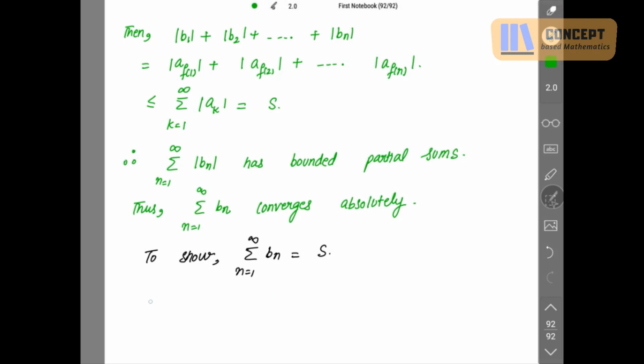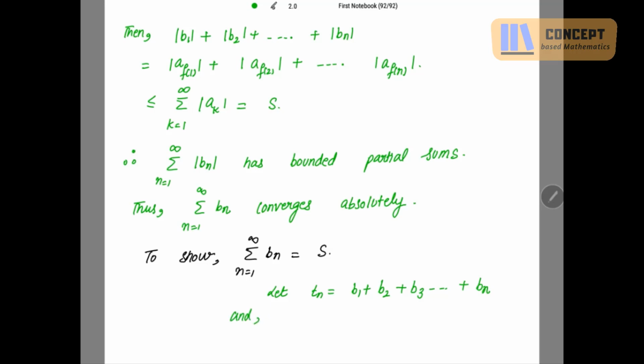Let us take Tn to be equal to B1 plus B2 plus B3 up to Bn. Again I take sum of first n terms, and let's take our Sn, because sum of infinite terms for summation An is s.